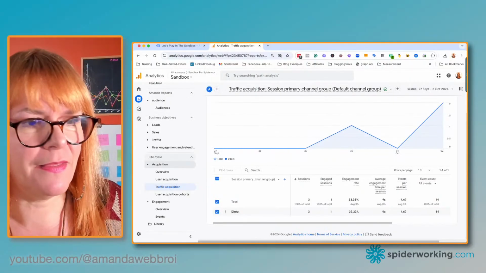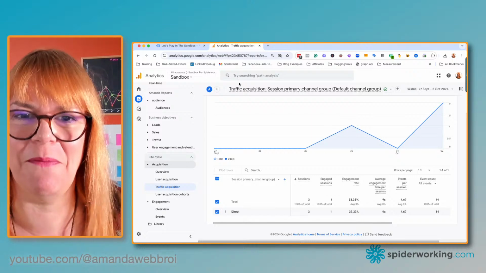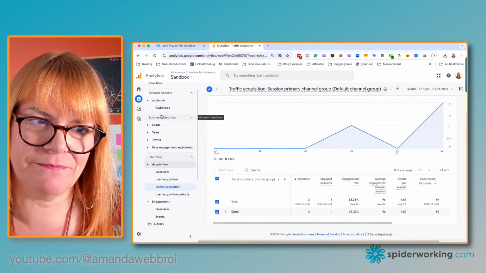You'll also be able to see, if I go into my audience report, is that what I wanted to do? I don't think that's what I want to do. If I want to go into my traffic acquisition report, this is going to look very bare because this is just me, but you're able to see the number of events from each channel. So in this case, I've got direct, but you normally have social and search. I'm not even showing you my screen, am I? And you're still diligently watching. I do appreciate that. Okay.